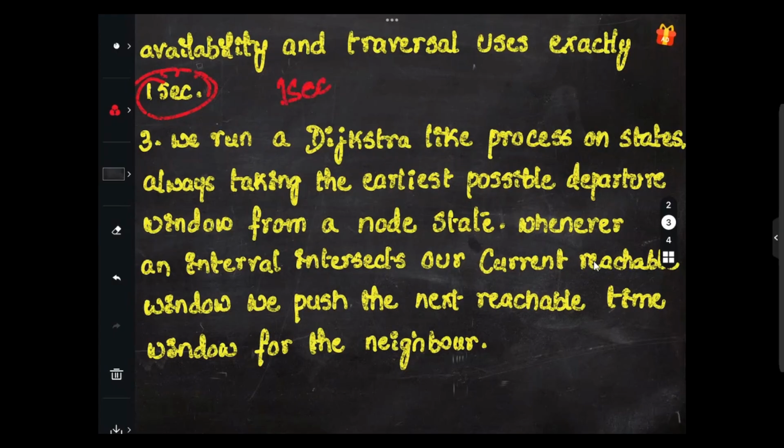So this is fine. We run a Dijkstra-like process on the states, always taking the earliest possible departure. We'll always consider the earliest possible departure window from the node state. Just remember this one, right?